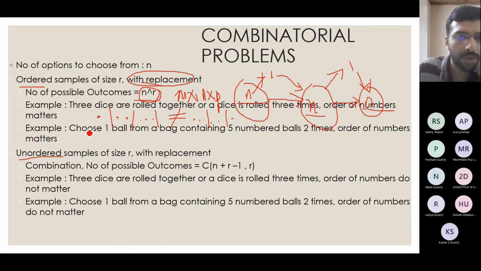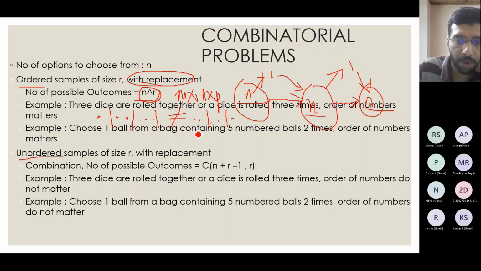The second example is: choose one ball from a bag containing 5 numbered balls, 2 times, and the order of numbers matters. That is with replacement. Earlier we considered without replacement, where we used permutation. Now we are putting the balls back, so this time it will be an implementation of the multiplication rule.